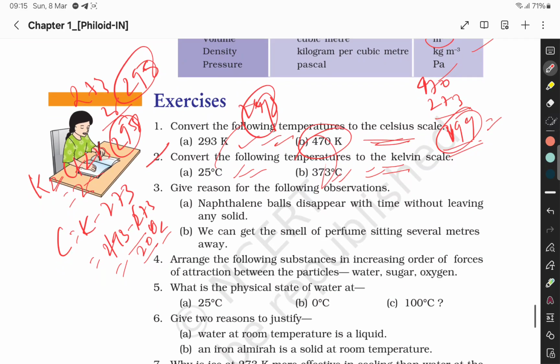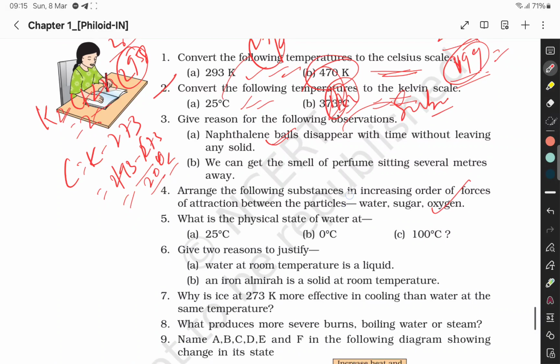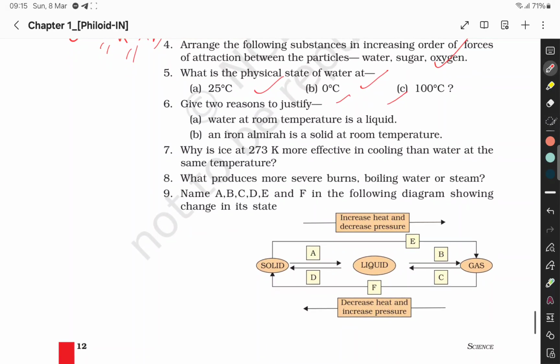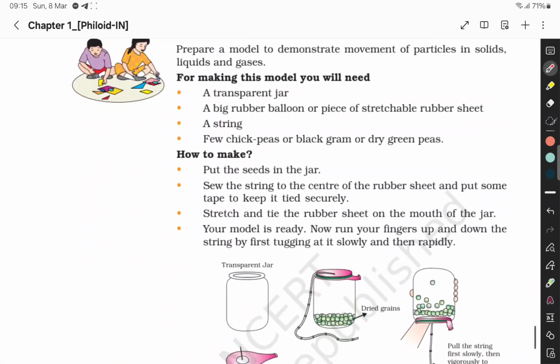Now naphthalene balls disappear with time without leaving any solid. Give reason: because it goes under sublimation. Naphthalene ball हो गया, ammonium chloride हो गया. Okay, what is the physical state of water at 25 degrees Celsius, 0 and 100? Now these are the questions.